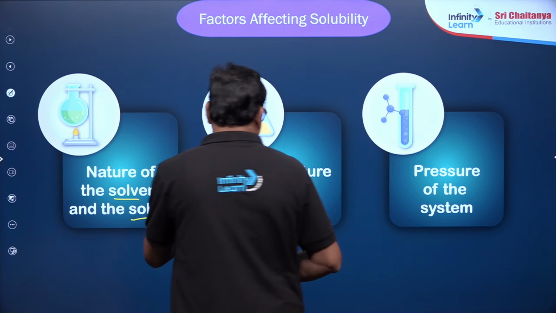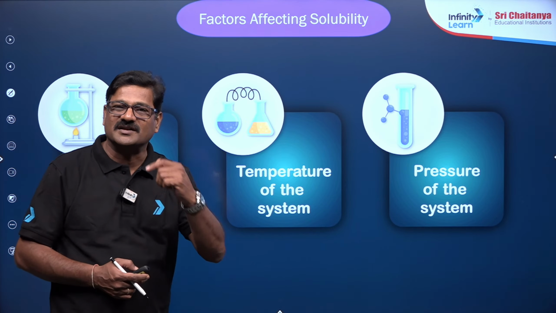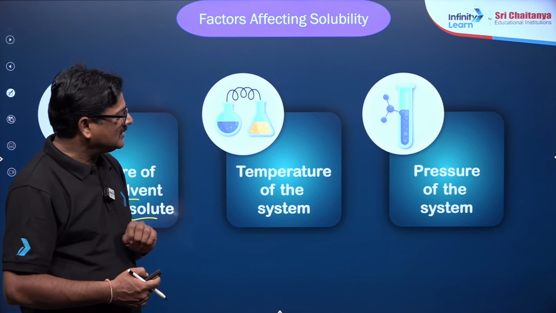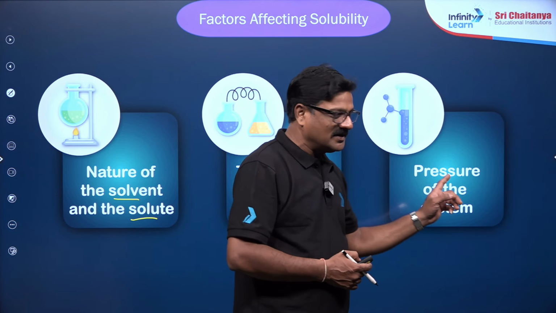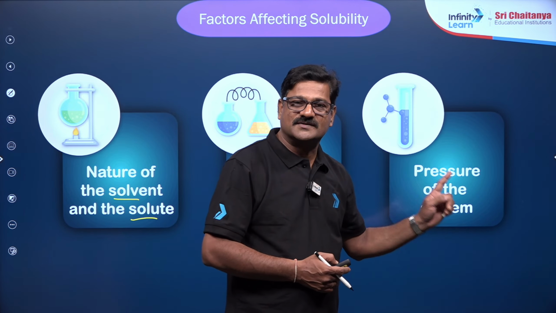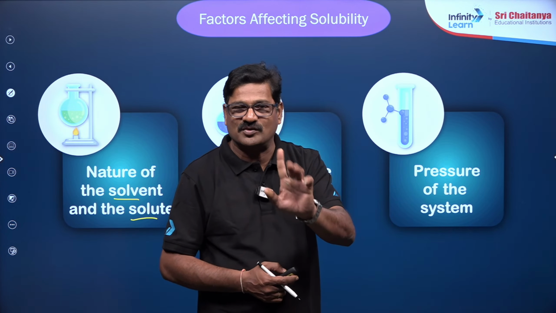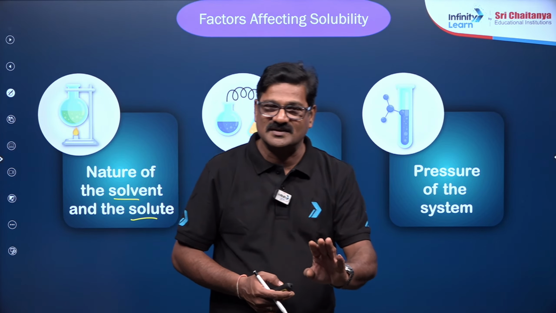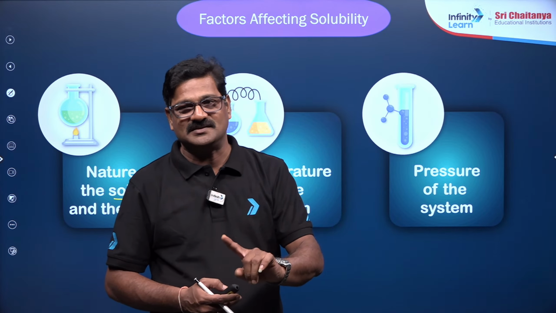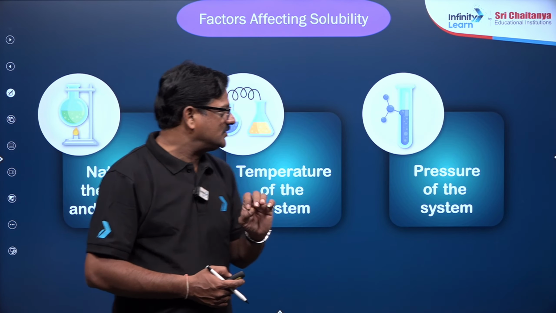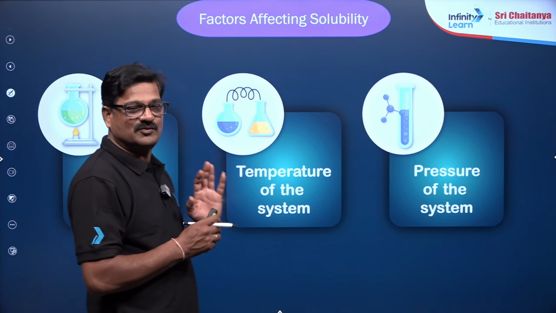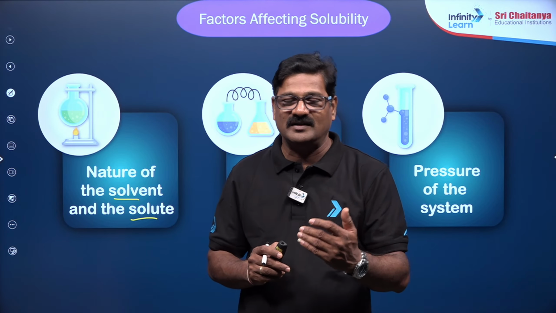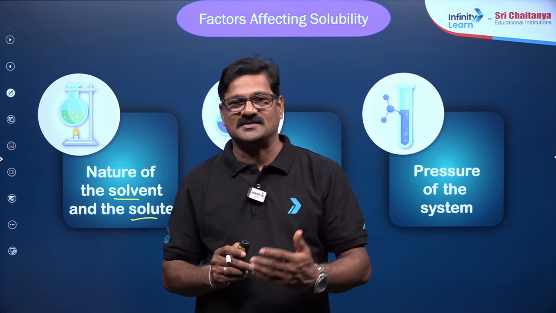Okay, talking about the temperature of the system, if temperature increases, solubility generally increases. And the pressure of the system: if a liquid or a solid solute is dissolving, pressure has no effect. If a gas is dissolving and the pressure increases, the solubility of a gas in the liquid can be increased. So just see, there are 3 parameters I want to mention, and for every parameter you need to have clarity on how it is done and what it is done, right?